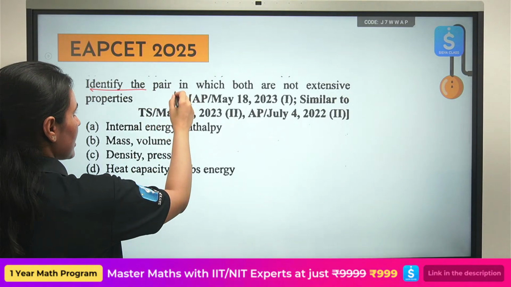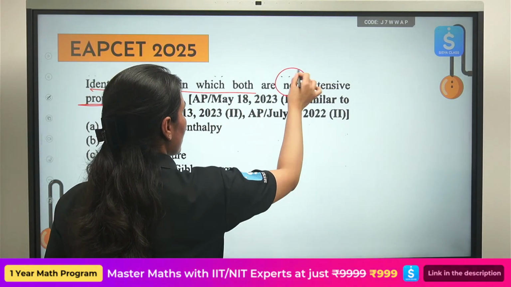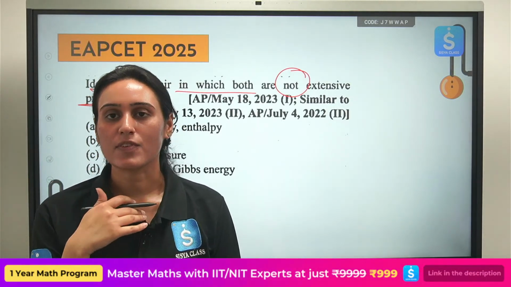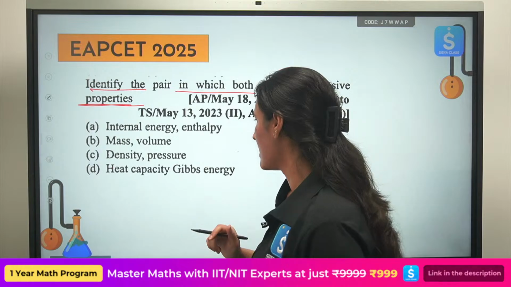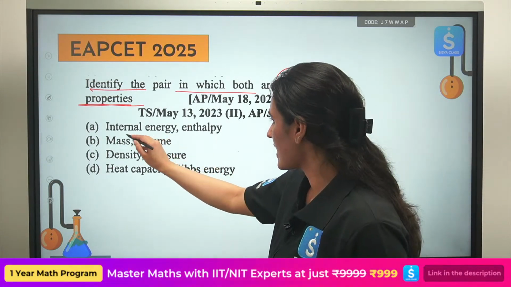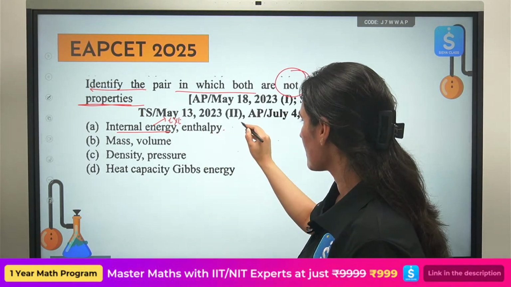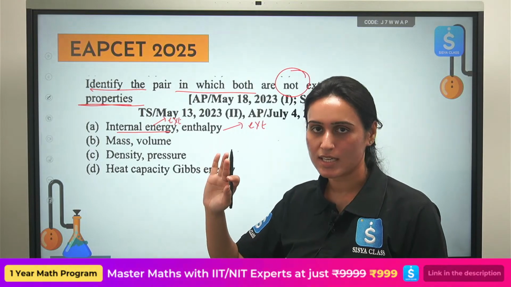Identify the pair in which both are not extensive properties. You have to identify one such option in which both the properties are not extensive. Okay, so see. Internal energy, extensive. Enthalpy, extensive. So the pair is extensive. This is not our correct answer.